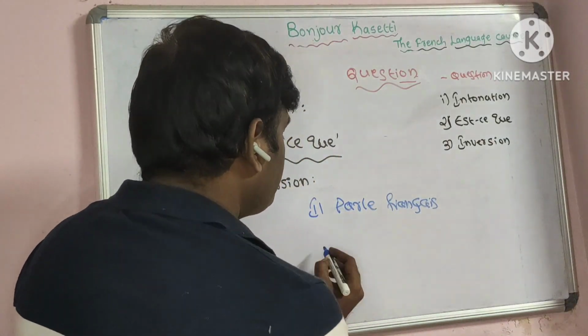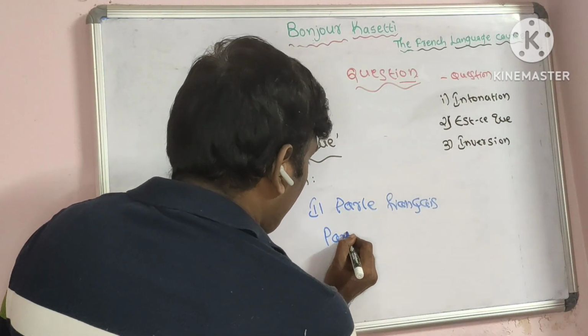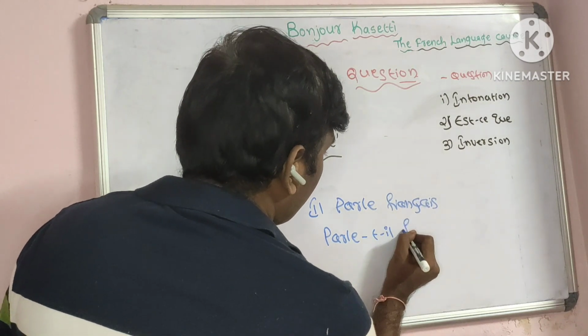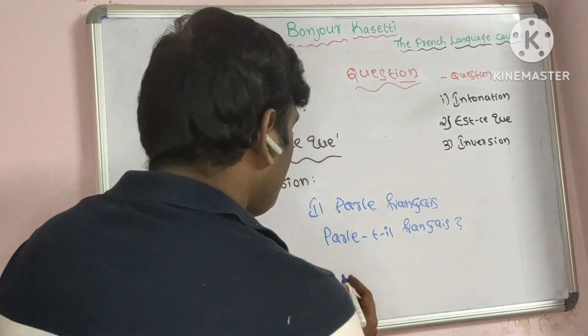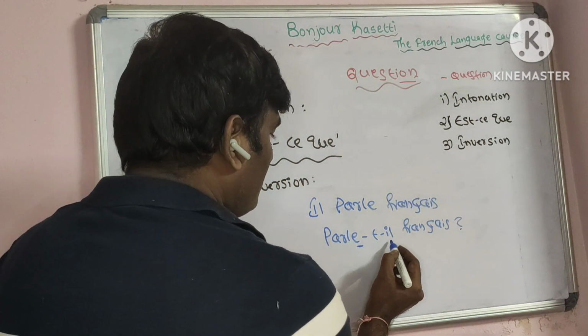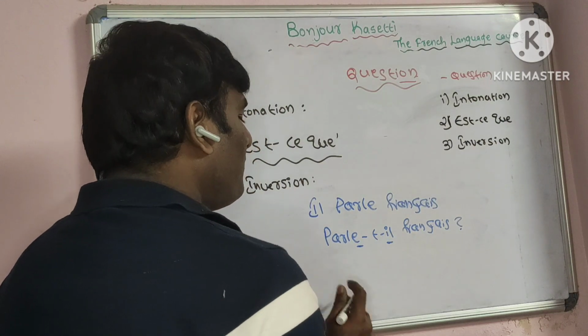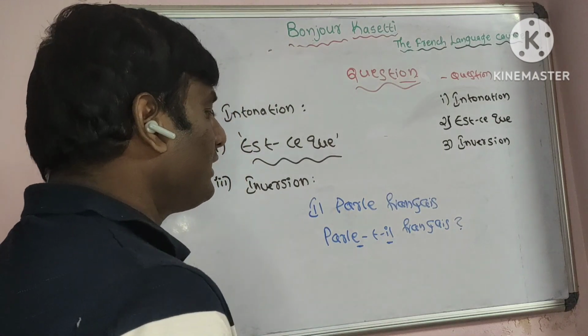Il parle français. Okay. When we use parle-t-il français, here you have to remember when two vowels come side by side, you have to add T in between. Parle-t-il français. This is the inversion method to make questions.